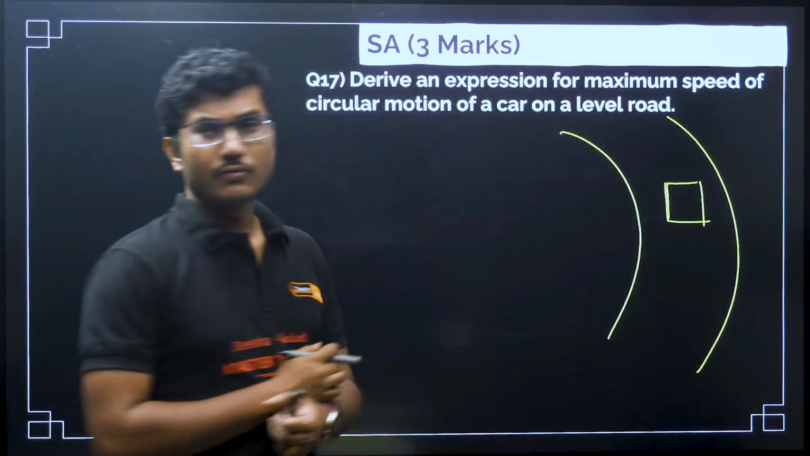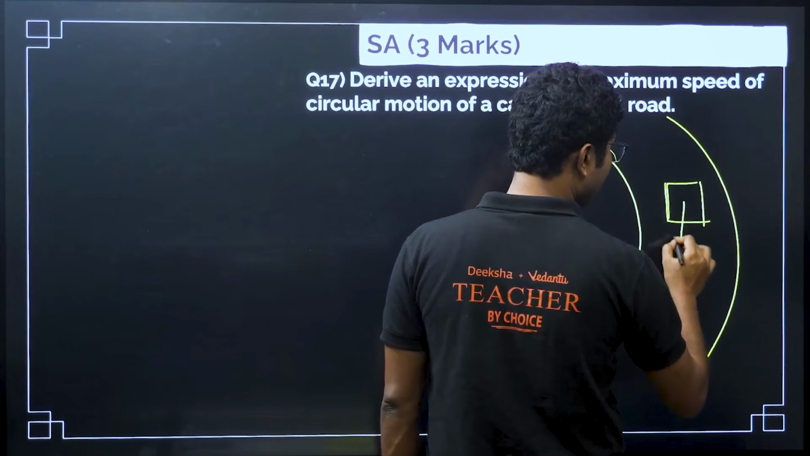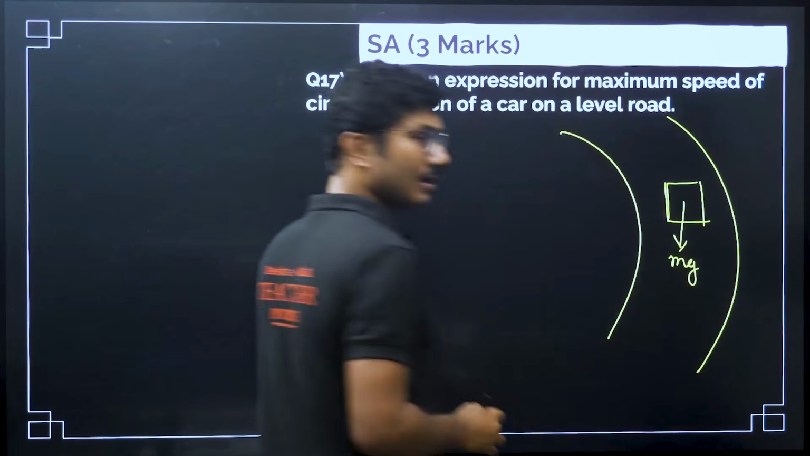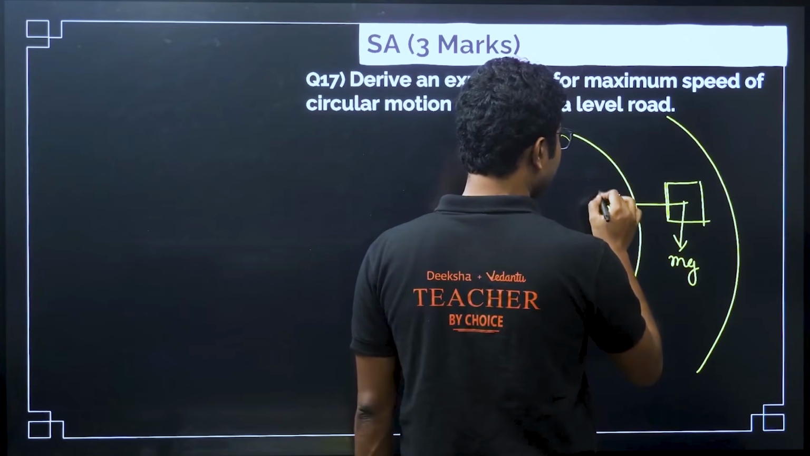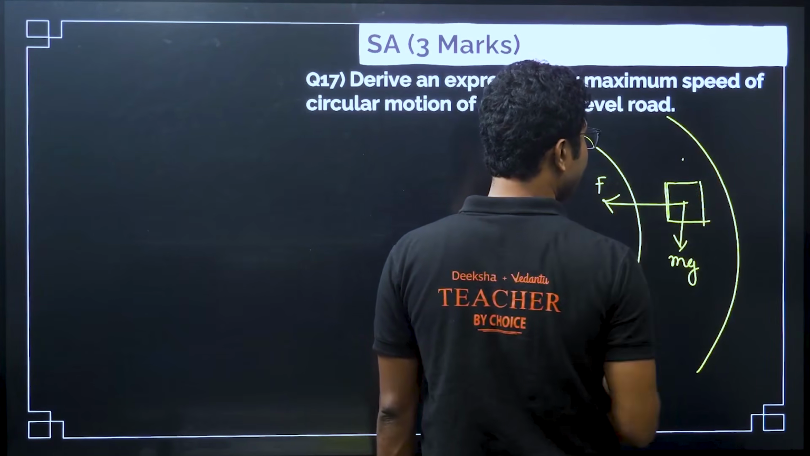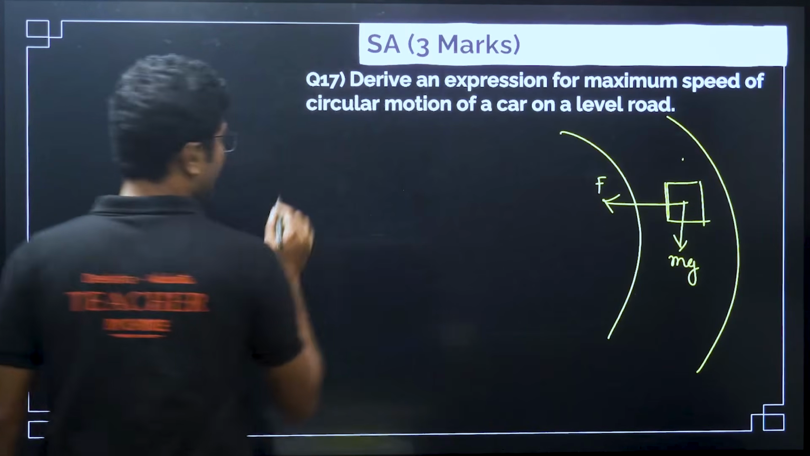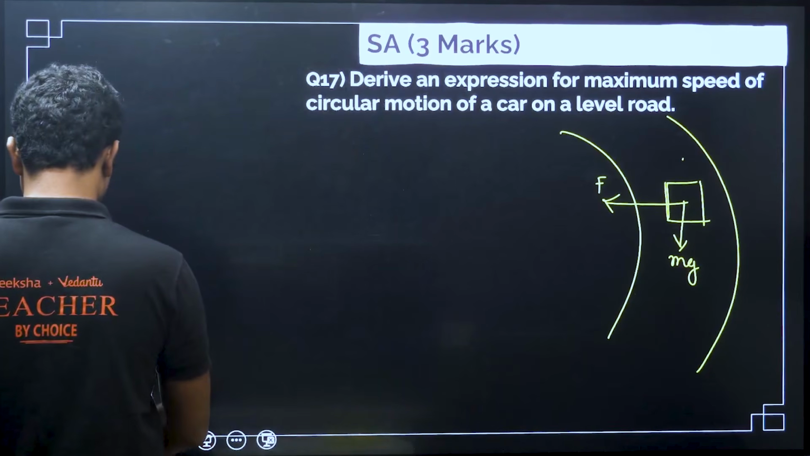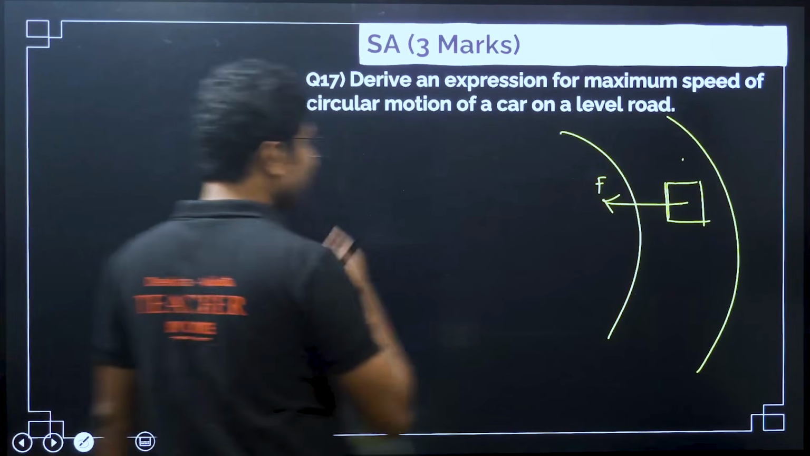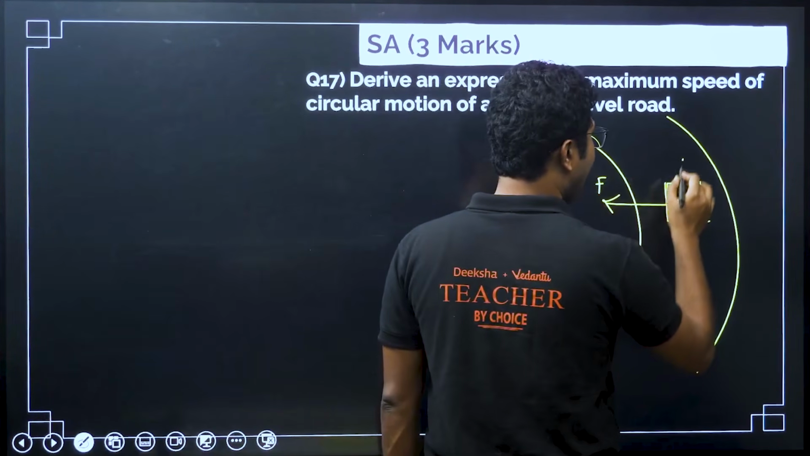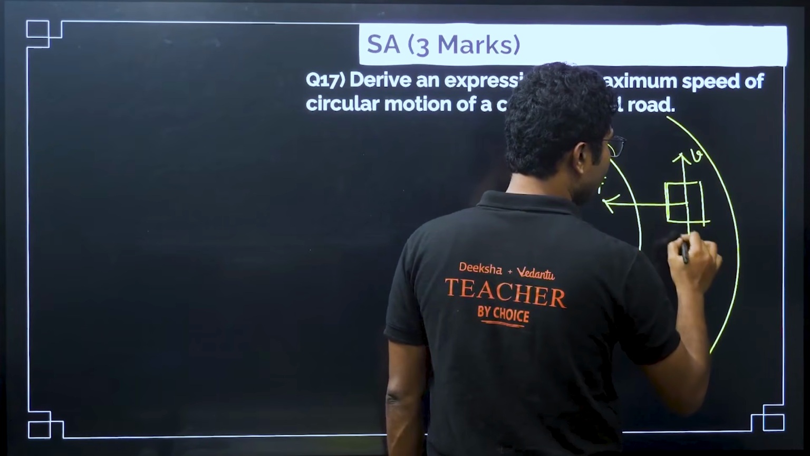Now, what are all the forces acting on it? First of all, there is a downward force, which is the weight of the car. There is a centripetal force acting on this. The car is moving with a velocity v. There is a frictional force. The centripetal force is acting in this direction, and there is a velocity acting in this direction, and there is a force of friction.